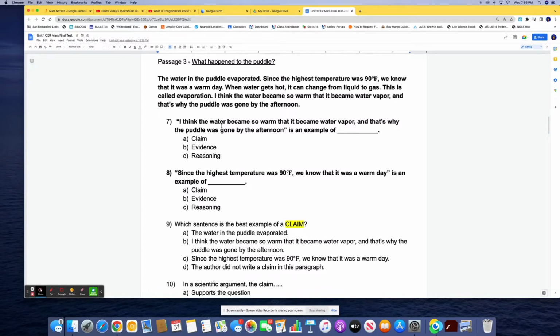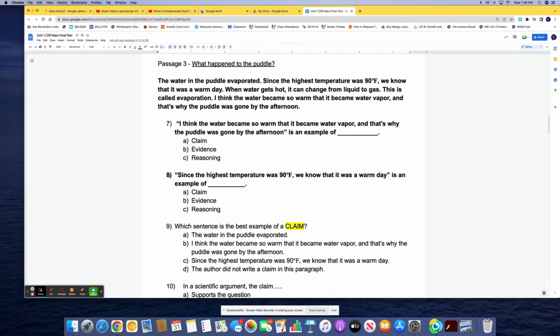I think the water became so warm that it became water vapor, and that's why the puddle was gone by the afternoon. Is an example of A, claim, B, evidence, or C, reasoning. Number 8, since the highest temperature was 90 degrees, we know that it was a warm day. Is an example of A, claim, B, evidence, or C, reasoning.